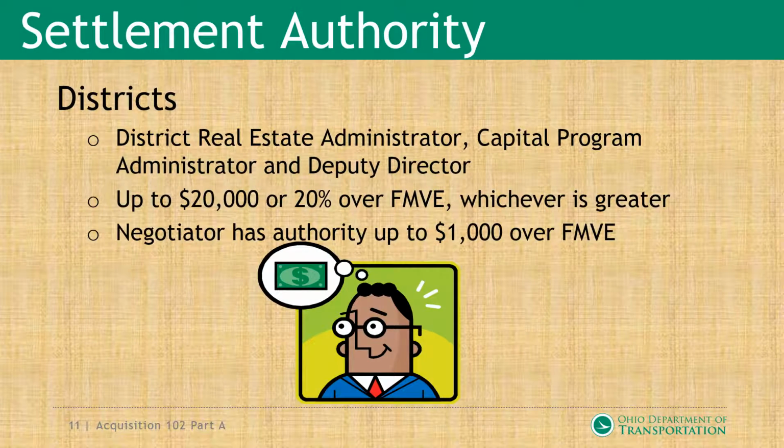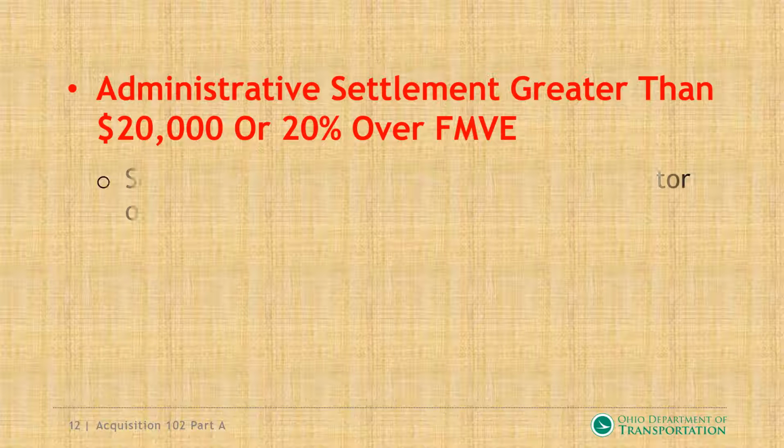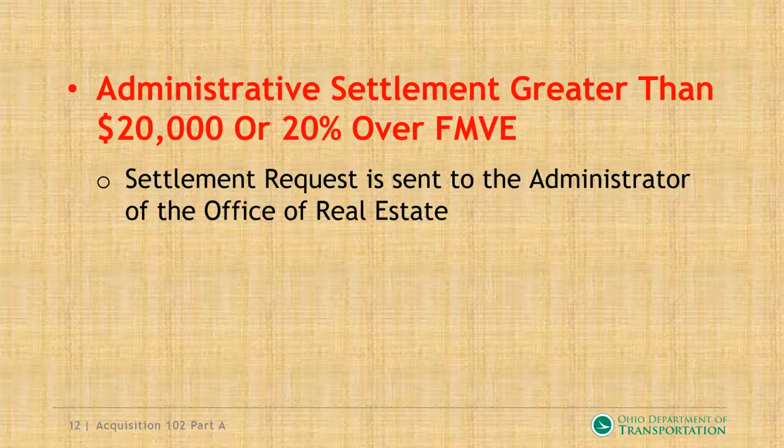Now let's take a look at the settlement authority. District real estate administrators, capital program administrators, and deputy directors have up to $20,000 or 20% over the FMVE, whichever is greater. The negotiator has an authority up to $1,000 over the FMVE. For an administrative settlement over $20,000 or greater than 20% over the FMVE, the settlement request is sent to the administrator of the Office of Real Estate.